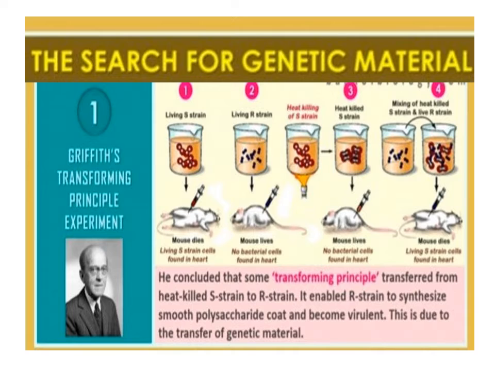Griffith concluded that the R strain bacteria had somehow been transformed by the heat-killed S strain bacteria. Some transforming principle, genetic material, transferred from the heat-killed S strain that enabled the R strain to synthesize a mucous coat and become virulent. Thus, this is due to the transfer of genetic material.